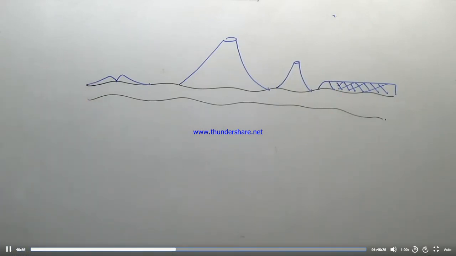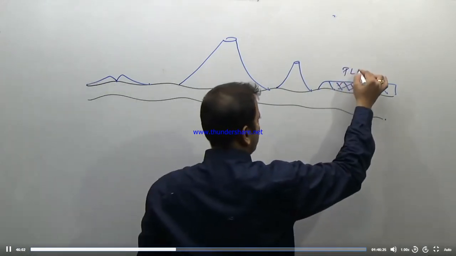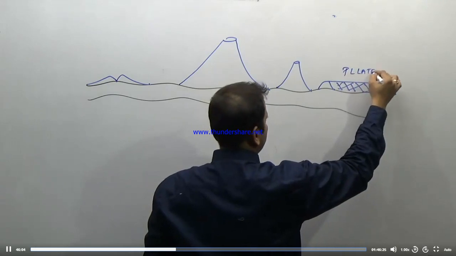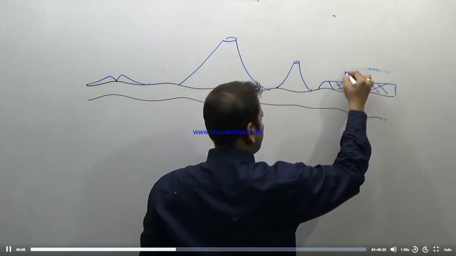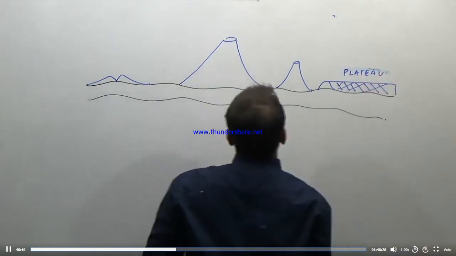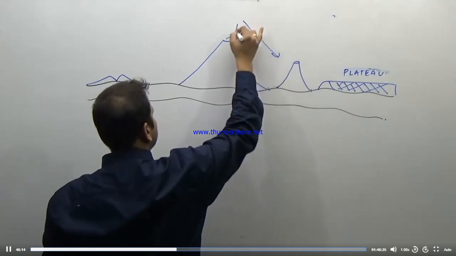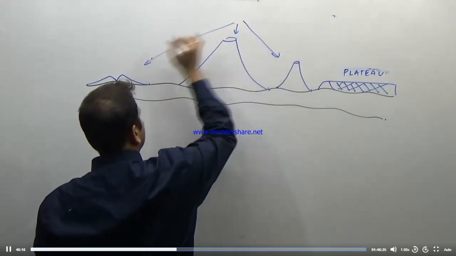Generally, the volcanic topography on the top of the earth will look like this. What is this? It is an example of a volcanic plateau. What are these? These are examples of volcanic cones.